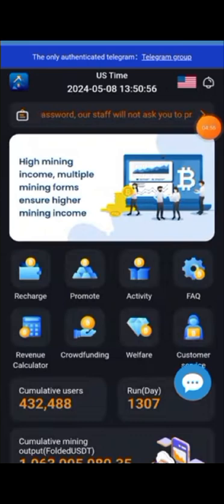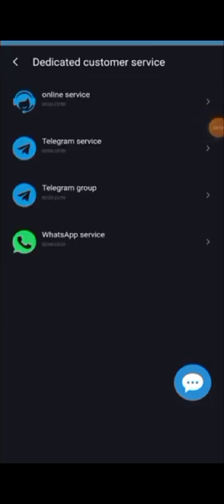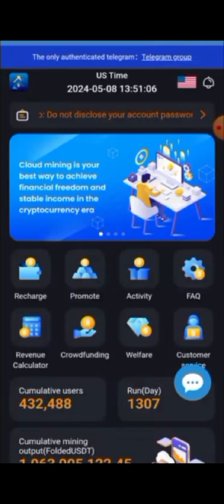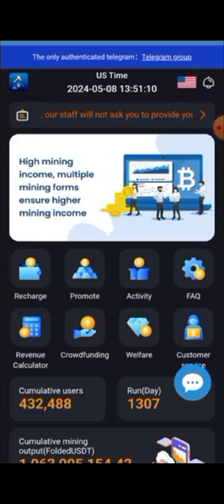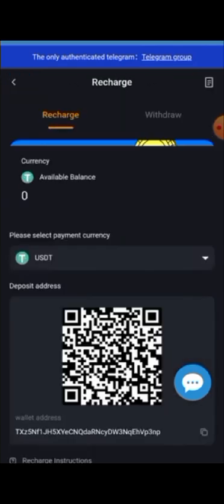And also customer service groups are available, so online customer service, Telegram groups, WhatsApp groups are available, so you can contact them to solve your problem. So let's click this recharge button. I will tell you how to recharge. So that is the recharge option.